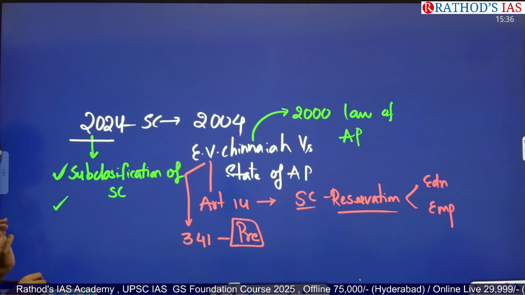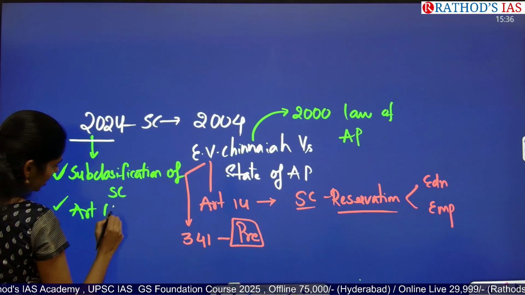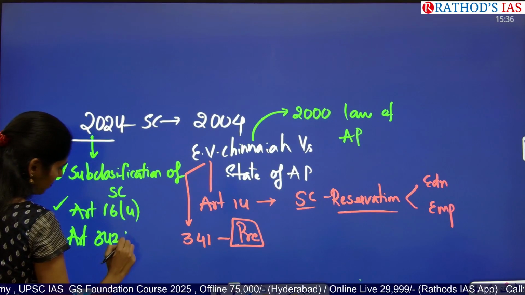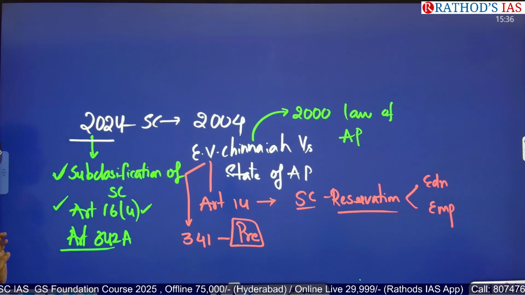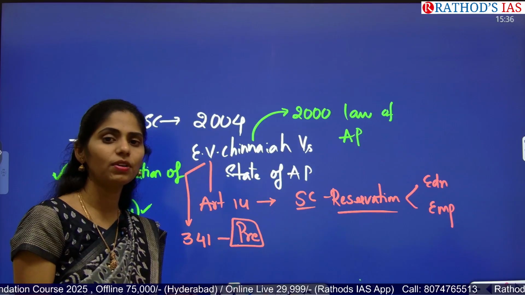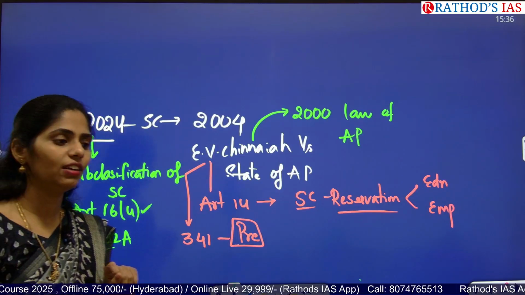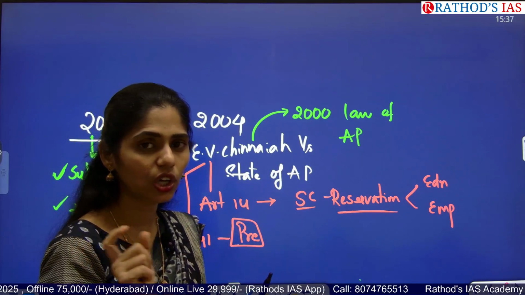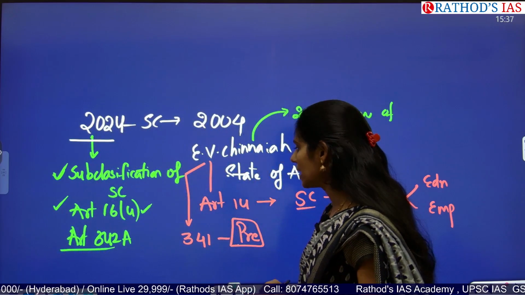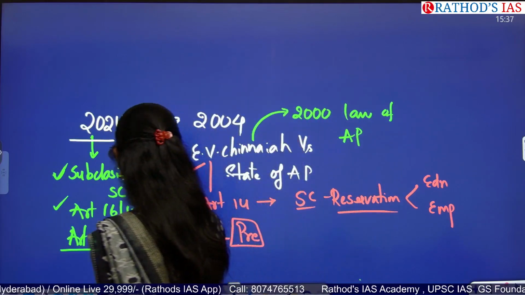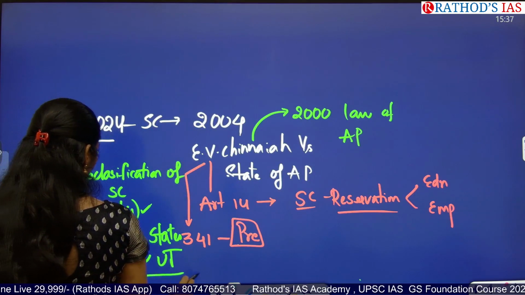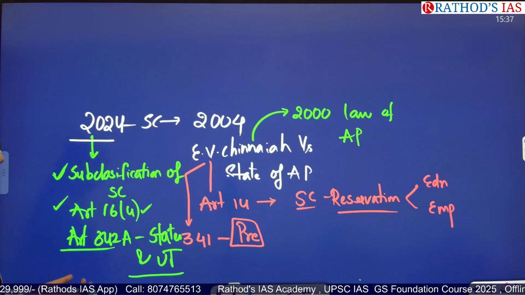The second one is about Article 16(4), and the next one is Article 342A. Article 16 says that yes, the government can provide some affirmative action for the upliftment of underprivileged society. In that article they said that if they are not adequately represented, it is not talking about equality, everyone should be equally treated. And Article 342 says that states as well as UTs have the power to come up with an SC list other than the President's list. So this is the thing.